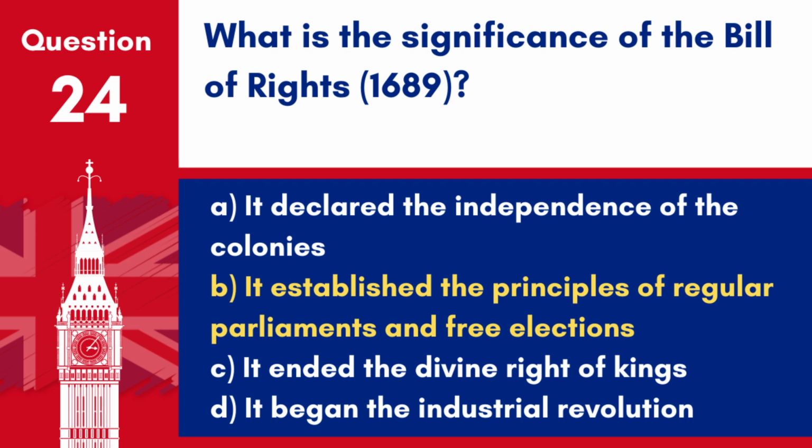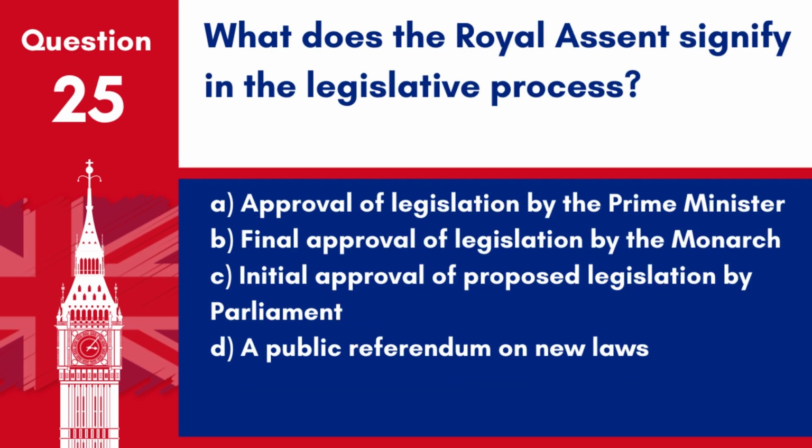The Bill of Rights in 1689 laid down limits on the powers of the Crown and set out the rights of Parliament. Question 25. What does the royal assent signify in the legislative process? A. Approval of legislation by the Prime Minister. B. Final approval of legislation by the monarch. C. Initial approval of proposed legislation by Parliament. D. A public referendum on new laws.